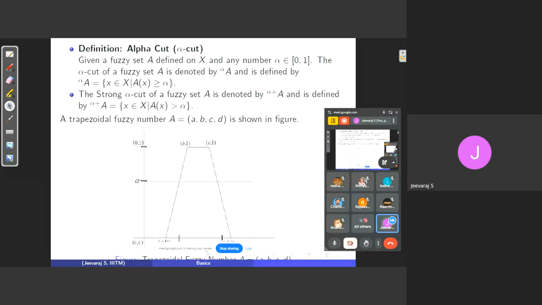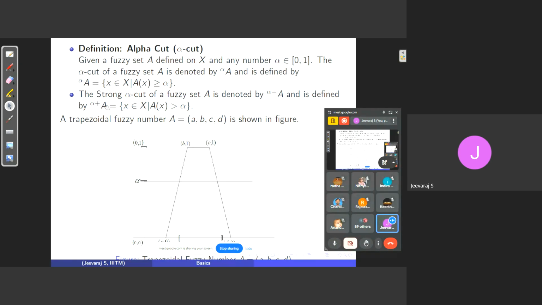Whether the alpha cut definition would be person dependent. Now the question is nothing but what? A fuzzy set is basically person dependent. But what can we talk about its alpha cut? Alpha cut is not person dependent. If I'm telling you the alpha value, for example, 0.7, the 0.7 cut for a particular fuzzy number would be this particular interval. If I ask this question to all of you, you would give me this closed interval, right? So the definition of alpha cut is basically a crisp set.